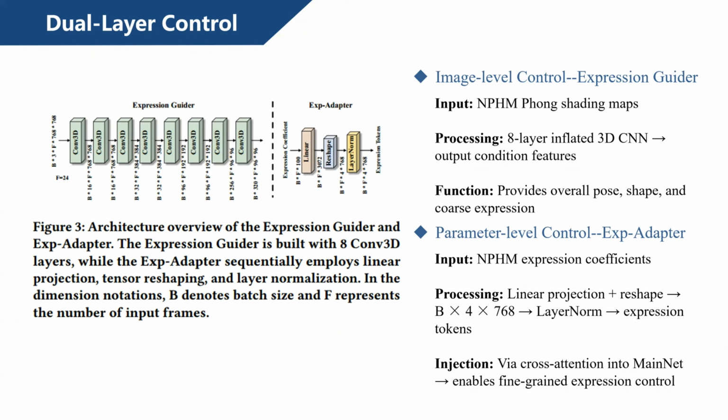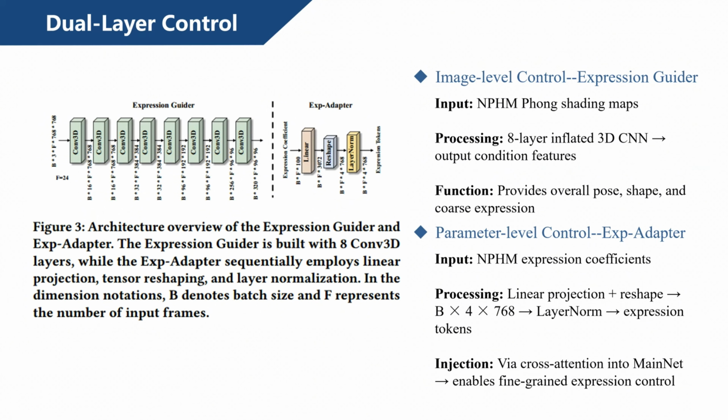To achieve precise control, we propose a dual-layer mechanism. The image-level control uses an expression guider, an 8-layer 3D CNN that processes NPHM shading maps to provide coarse pose, shape, and rough expression.